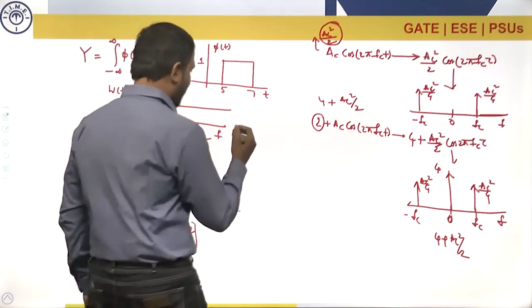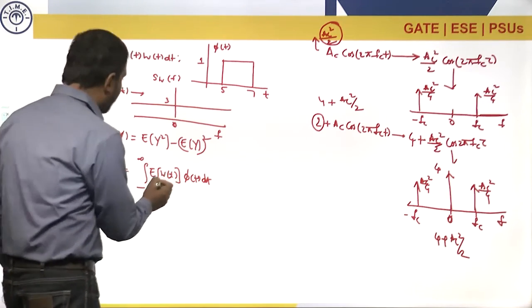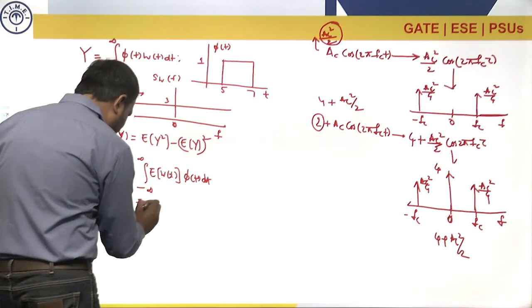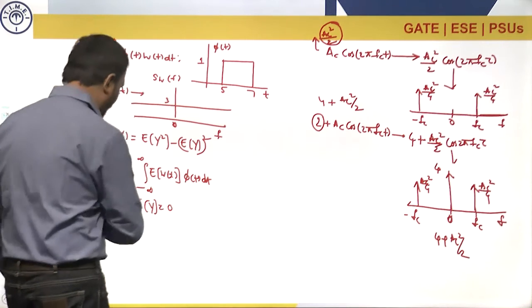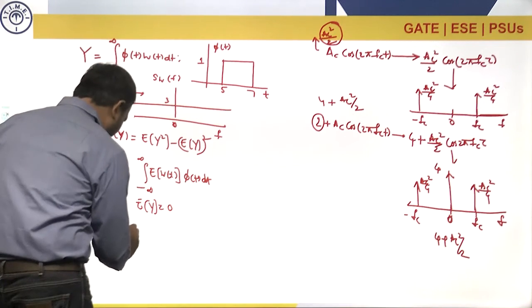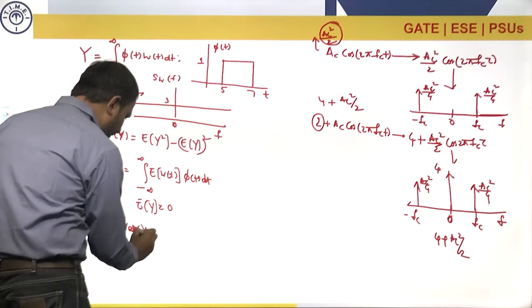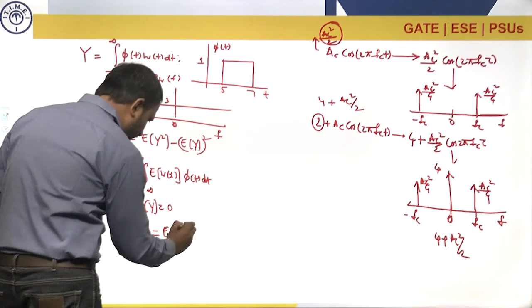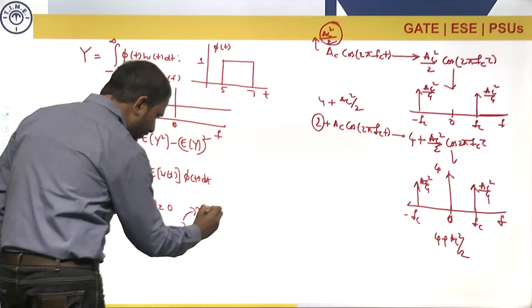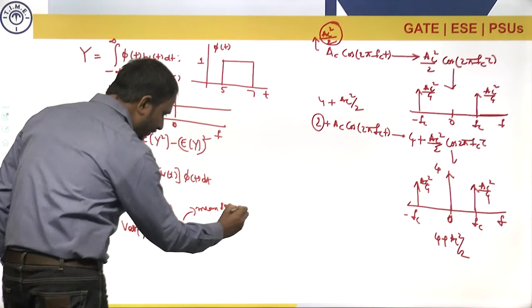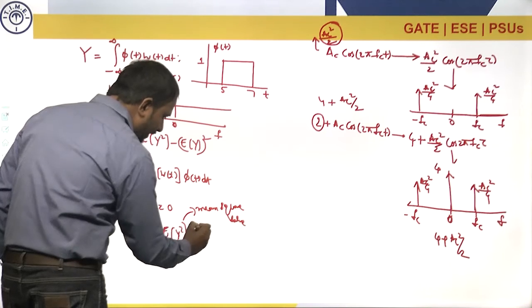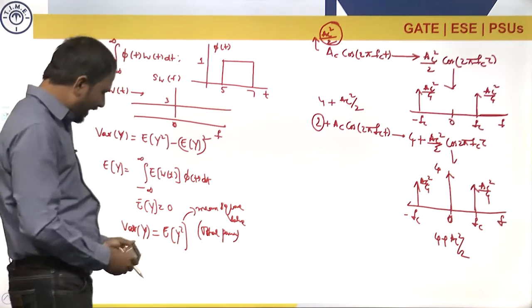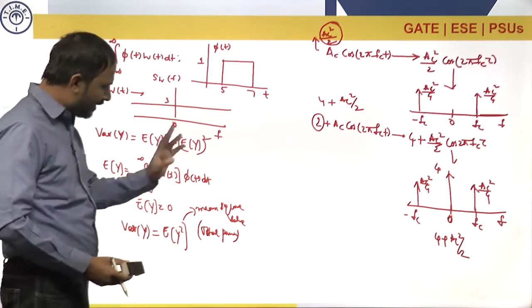Now, if you look at the expression, expectation of W of t is 0, as there is no impulse at f equal to 0. So expectation of Y is equal to 0. We came to this point. Now if you substitute this value here, the variance of Y is simply expectation of Y square, which is nothing but the mean square value. We studied that the mean square value gives the total power. So if you want to calculate the variance of Y, simply calculate the total power.